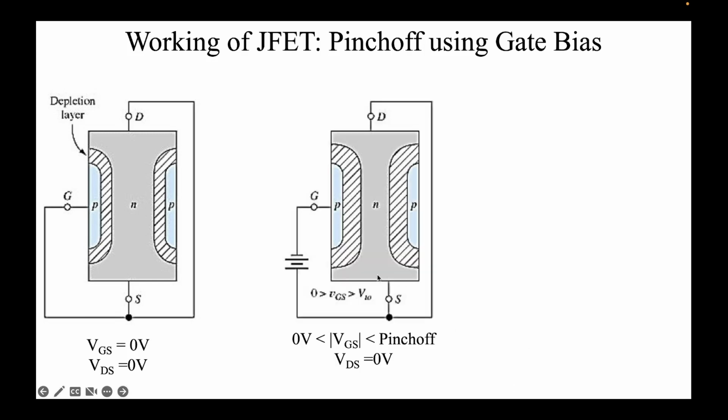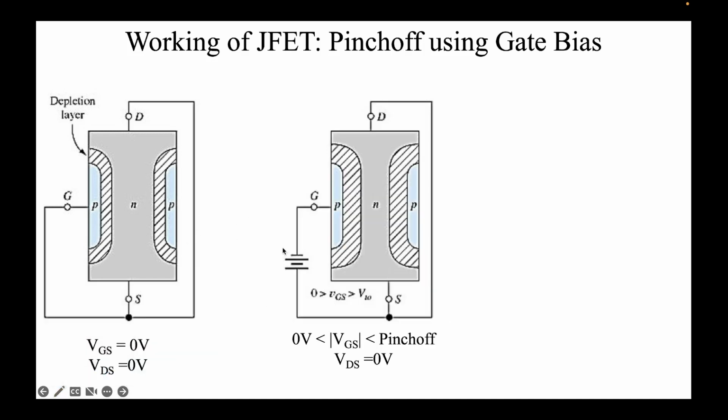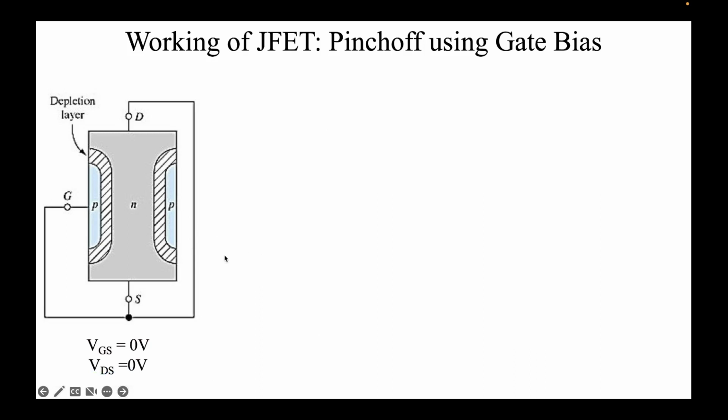So let's say this is the original case. I'll not confuse you. So this was the case that we had here, right? So this is unbiased. Now what you're saying is that you want to apply a positive VGS, right? That's what you're asking. Let's say VGS equal to 1 volts. So what will happen? I'll draw this fellow over here.